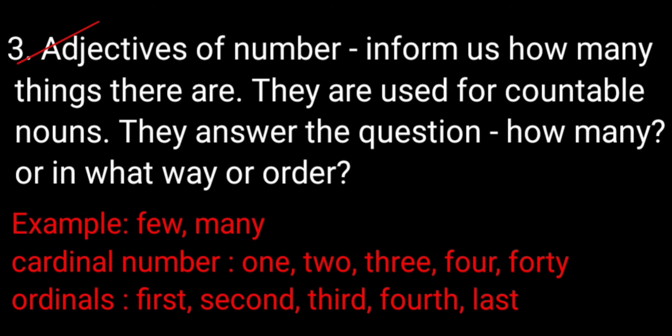Now we will see the third point, adjectives of number. They inform us how many things there are. They are used for countable nouns. They answer the question how many, or in what order. In another way, these are the words that tell us about the quantity, how many, and the order, in what order, of countable nouns.